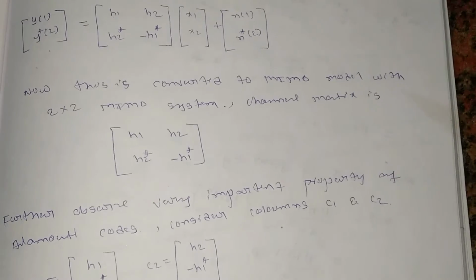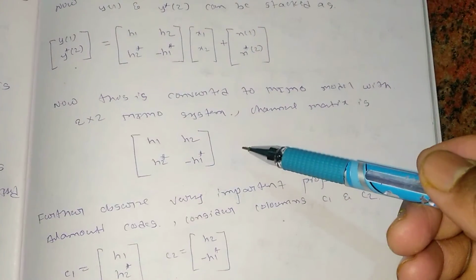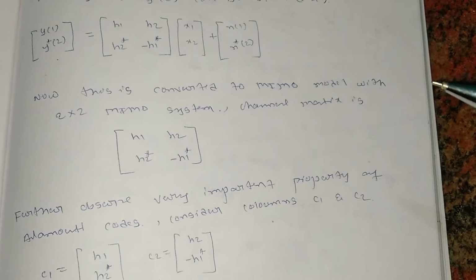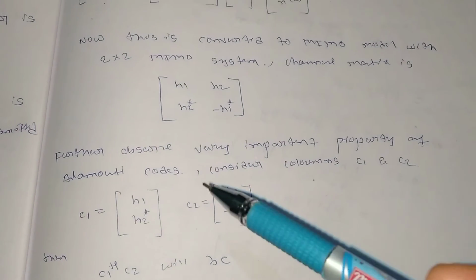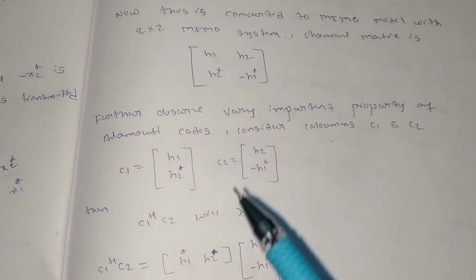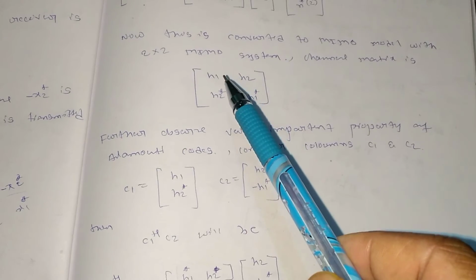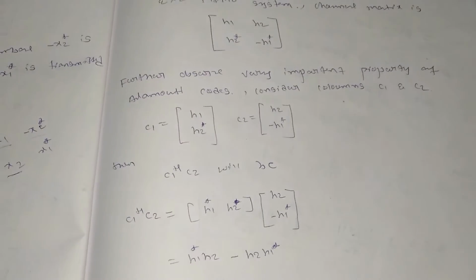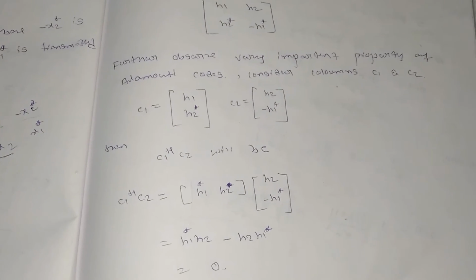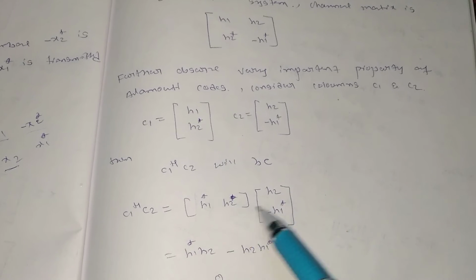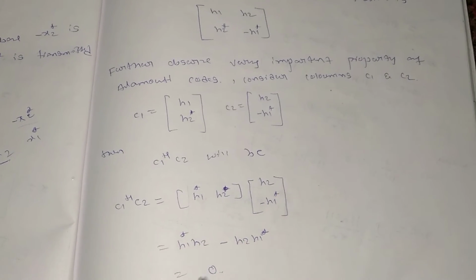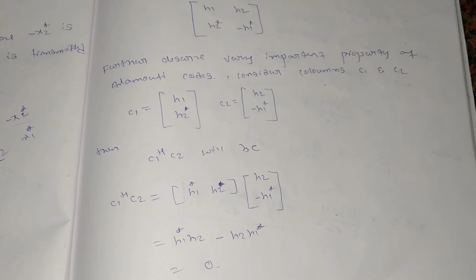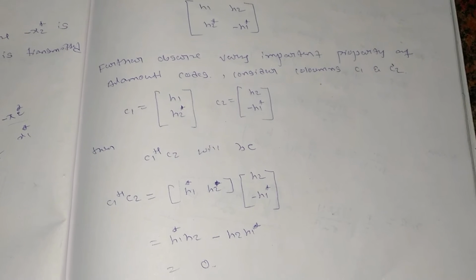After that, it's a 2 cross 2 matrix which I will be getting for the channel coefficients: h1 h2, h2 star and minus h1 star. Now let us see whether the columns are orthogonal to each other or not. So we'll check: C1 is h1 and h2 star, and C2 is h2 and minus h1 star. If you do C1 Hermitian C2, then it should be equal to 0 if they are orthogonal. So we'll just do that. Multiplying these two, the row matrix and the column matrix, we will be getting 0. That means the columns of the channel coefficient matrix are orthogonal to each other, which is satisfying the first property.